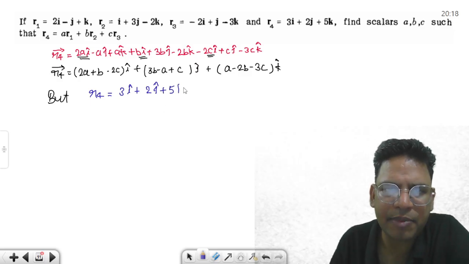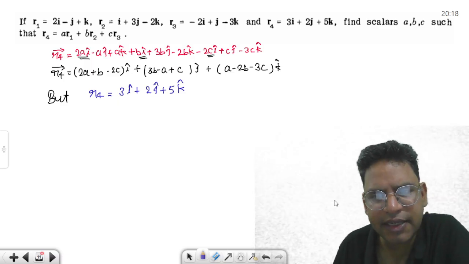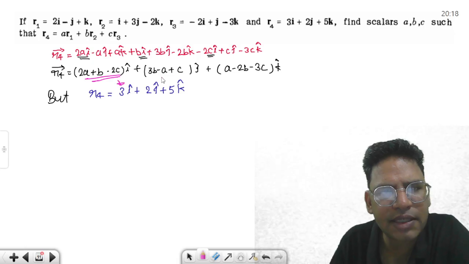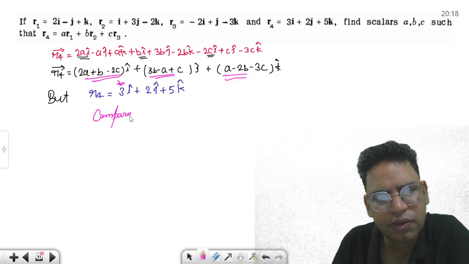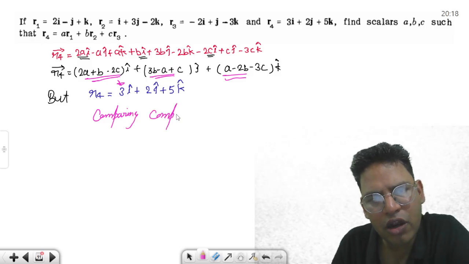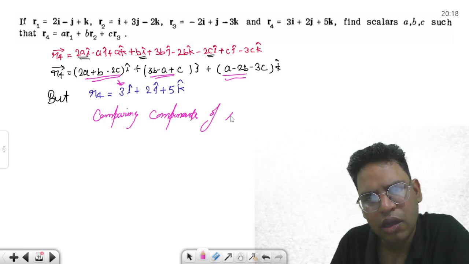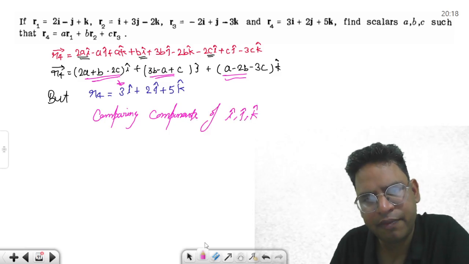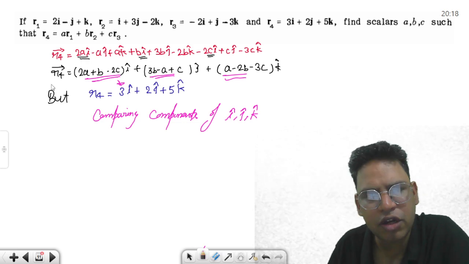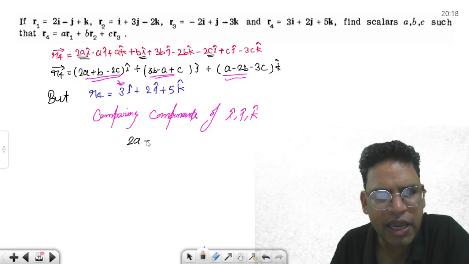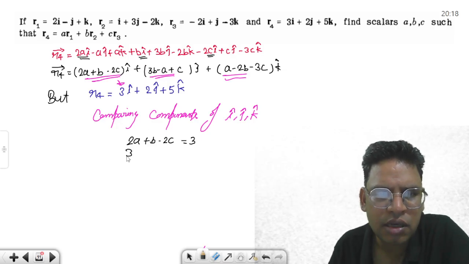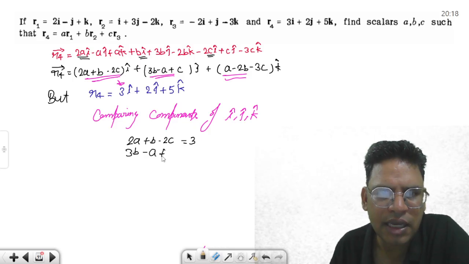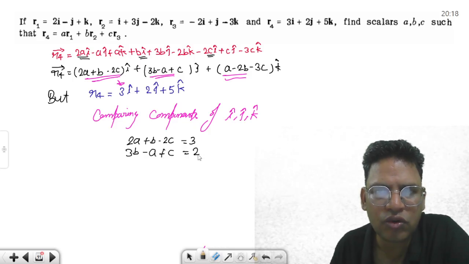So now comparing equal terms, comparing components of i, j, k cap, what do you get? 2A plus B minus 2C equal to 3. 3B minus A plus C is going to be equal to 2.